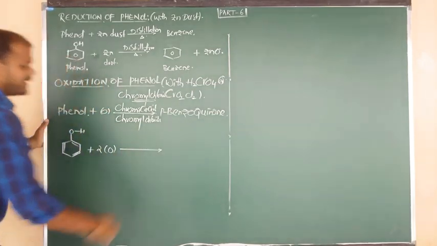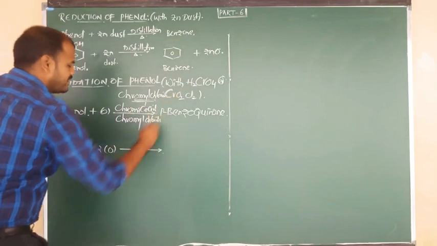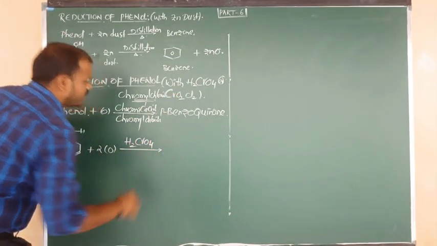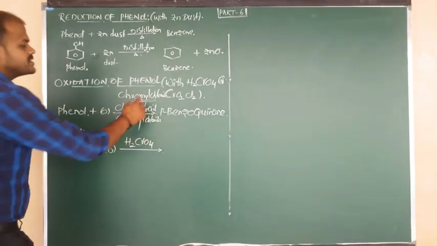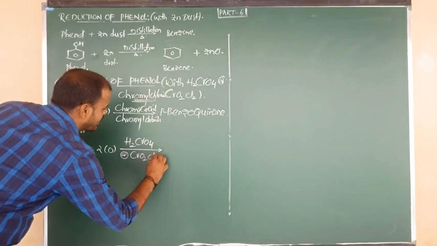The reaction takes place in the presence of oxidizing agents. One is chromic acid. The formula, beta, is H2CrO4. And another oxidizing agent; here we can also use chromyl chloride. This is CrO2Cl2.